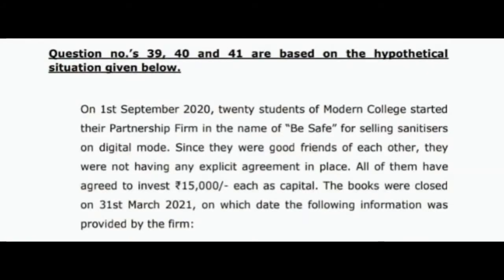Question number 39, 40 and 41 are based on the hypothetical situation given below. On 1st September 2020, 20 students of Modern College started their partnership firm in the name Be Safe for selling sanitizers on digital mode. Since they were good friends, they were not having any explicit agreement. So the partnership deed is absent here. All of them have agreed to invest 15,000 each as capital. The books were closed as on 31st March 2021, on which date the following information was provided by the firm.